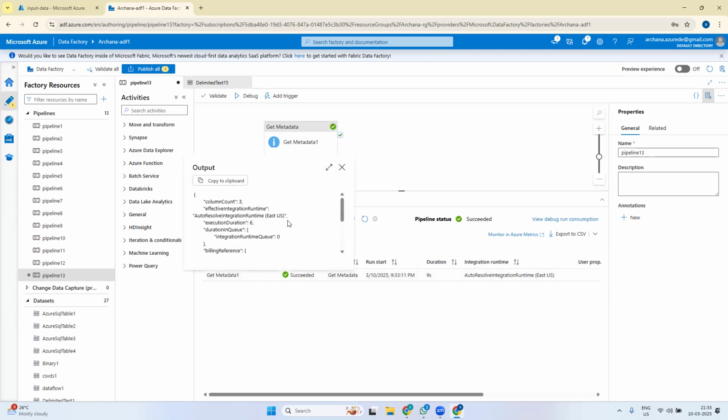Okay, I'll see the output of this. So the number of columns in the file is 3. So that is what it is giving me.